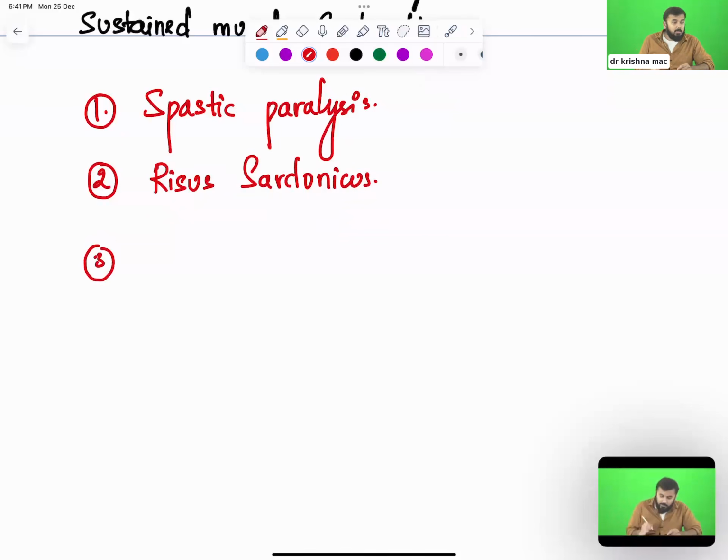Third important thing is the masseter muscle, buccinator muscle. From anatomy you've studied, right? Masseter, buccinator and all. So all these muscles will be contracted. So he can't even open his jaw. That would lead to locked jaw. Locked jaw is also called trismus.